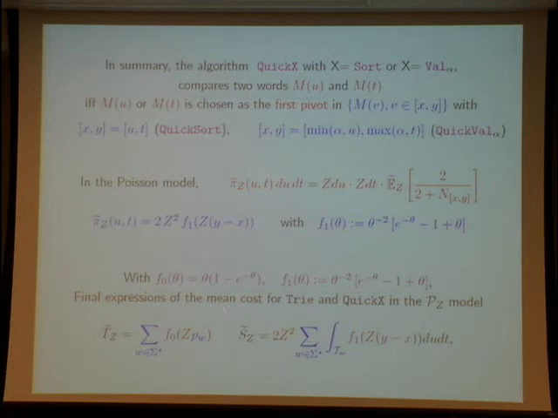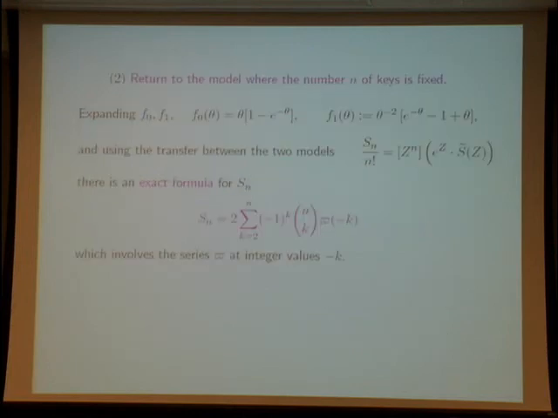But you see that I obtain here the same formula for quicksort, for quick count, or quick val, which is a sort of algorithm close to quick count. We have only the difference between y and x, which depends on the interval. So this is the analysis of the Poisson model. Now, if I am interested in when the number of keys is fixed, I must expand f0 and f1. f0 is important for the trie. f1 is important for quicksort and quickselect.